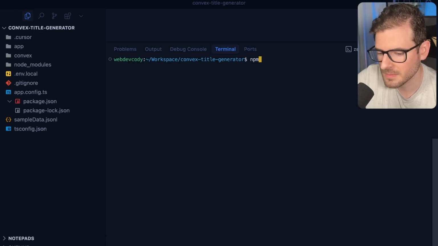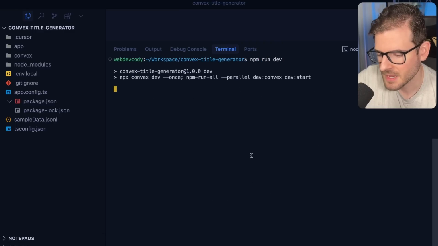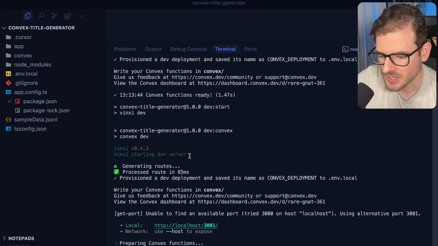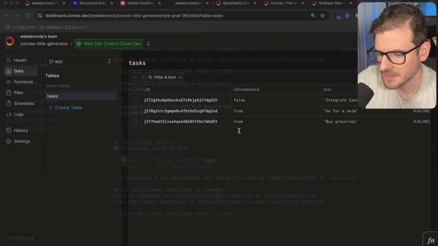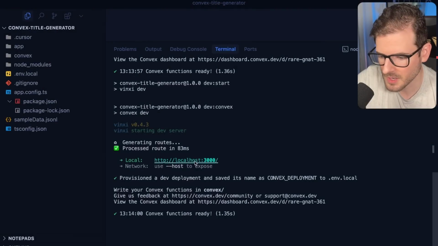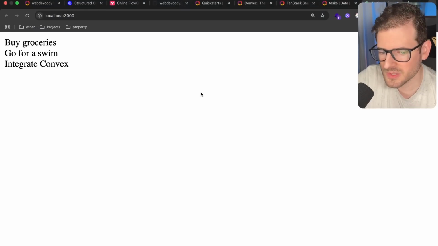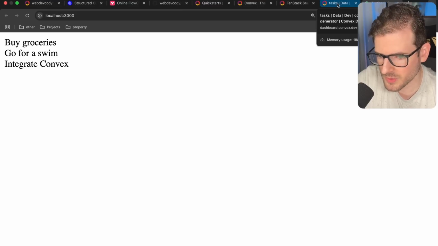All right, let's just do an npm run dev, and that should spin up our application locally, and then we should be able to look at it and actually start integrating. And now our Convex application should be running. We can go and open up localhost 3000 and we can see a really simple UI. Now I will say the starting project with TanStack Start and Convex is very minimal, but it is set up properly. So to demo that, let me show you one of the coolest things about Convex.